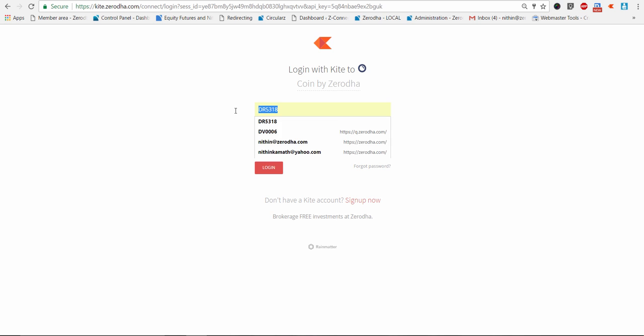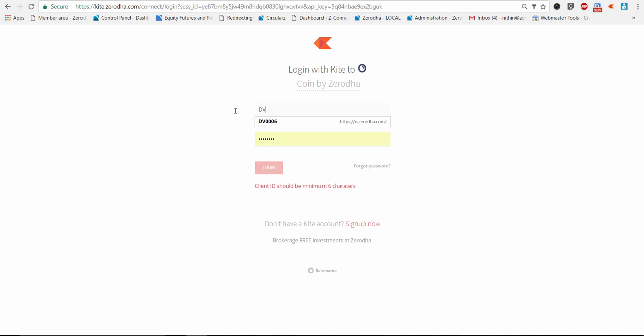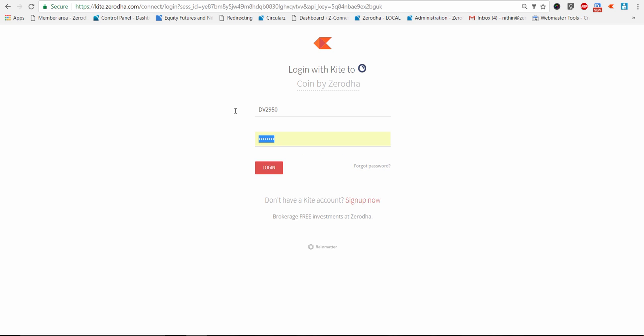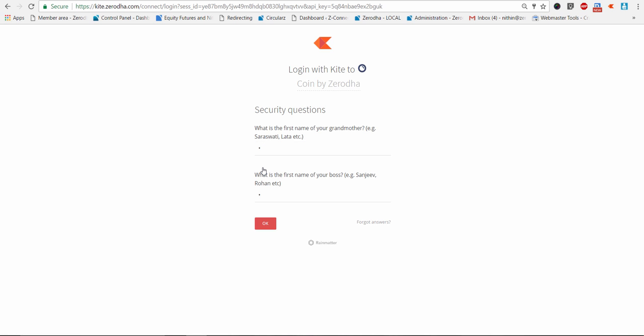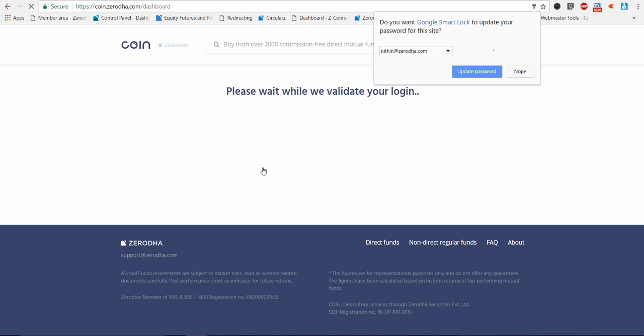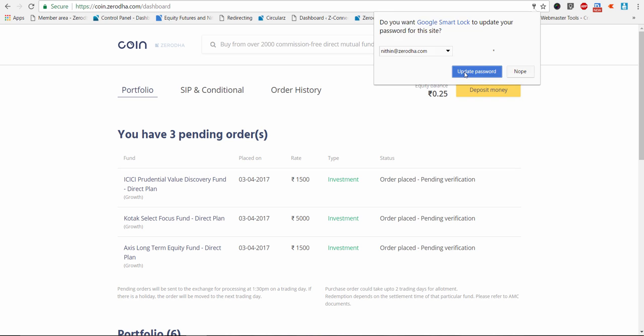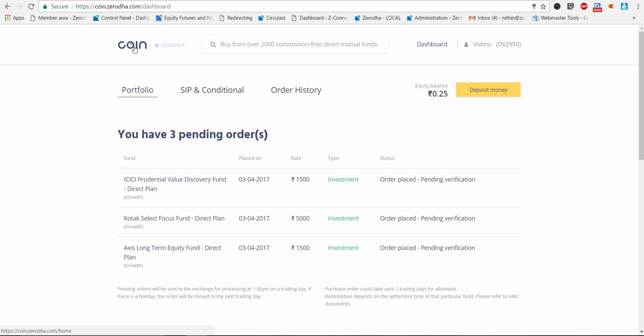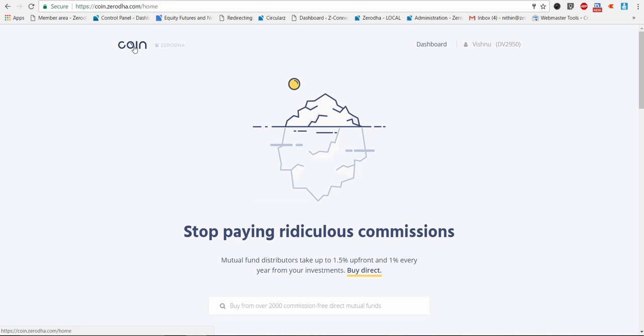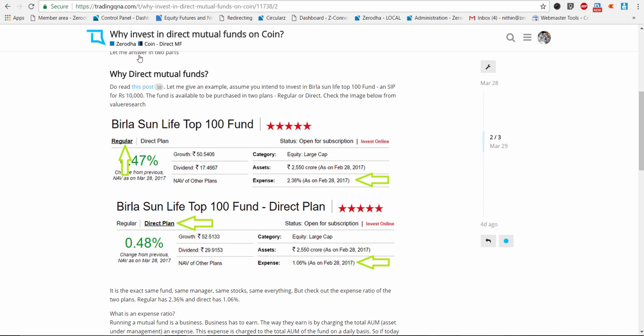So let me try logging in here. Okay, so this is essentially coin.zerodha.com, right? Now let me go back to the answer.